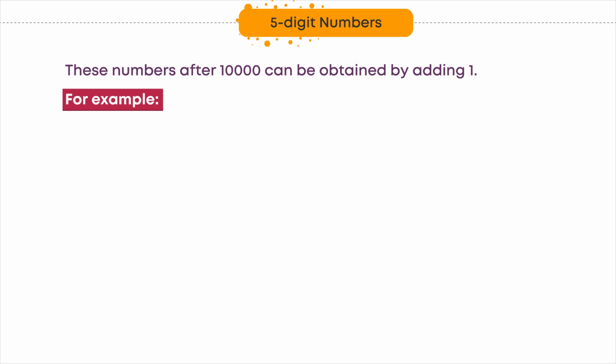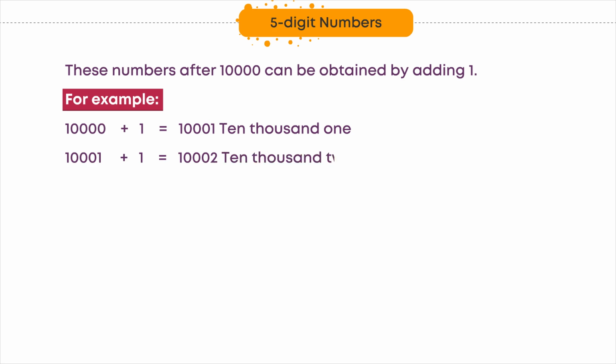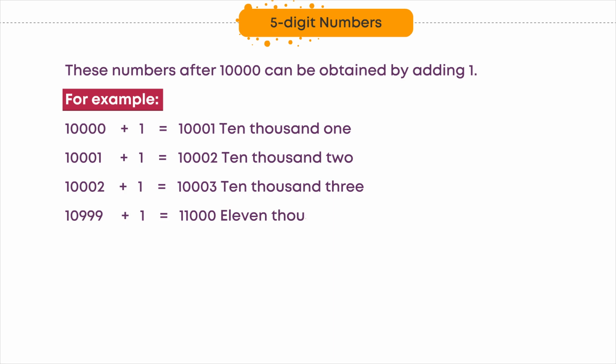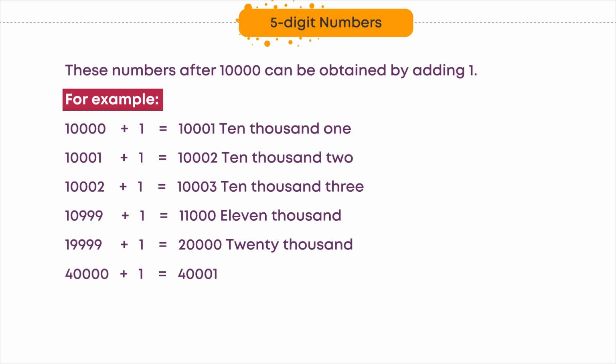For example, 10,000 plus 1 is equal to 10,001. 10,001 plus 1 is equal to 10,002. 10,002 plus 1 is equal to 10,003. 10,999 plus 1 is equal to 11,000. 19,999 plus 1 is equal to 20,000. 40,000 plus 1 is equal to 40,001.